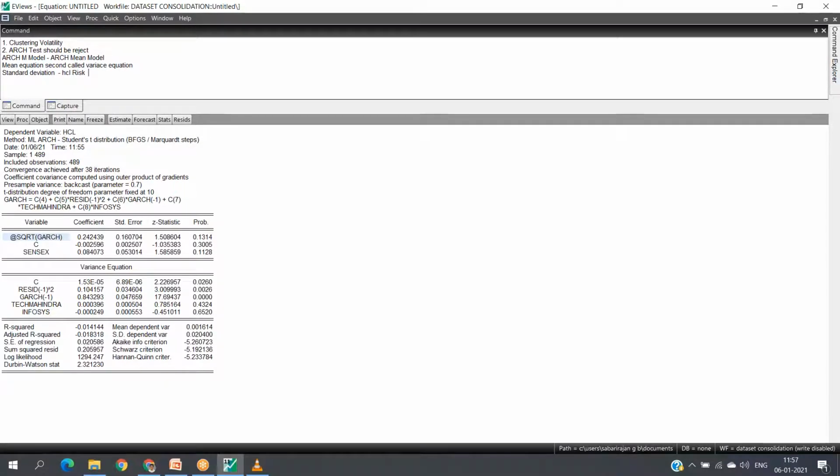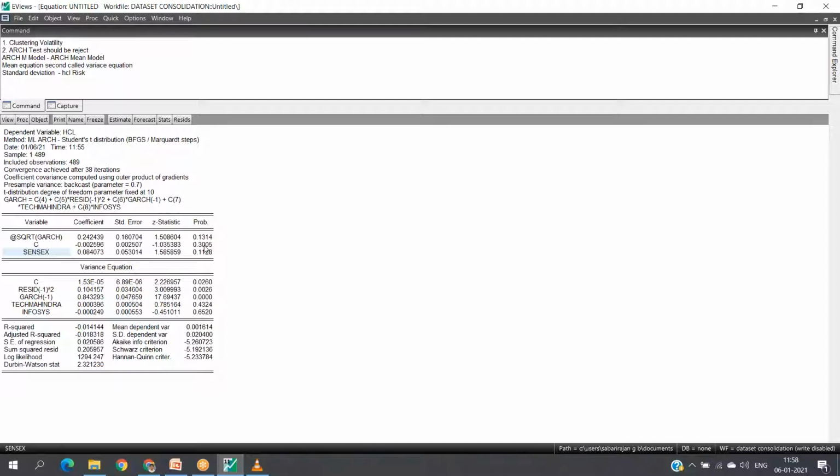Now here, while executing the mean equation, HCL was given as the dependent variable along with an independent variable of Sensex. The p-value is greater than 5%, almost 13%, it is 0.1314. It represents the standard deviation, that is a risk. This probability is greater than 5%, that is not significant, where we are accepting our hypothesis.